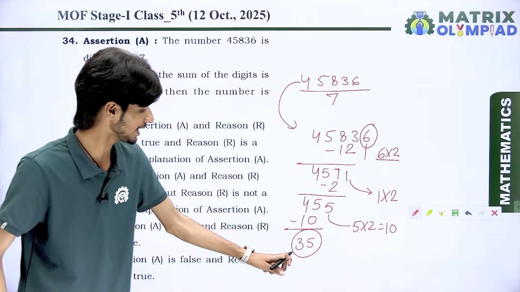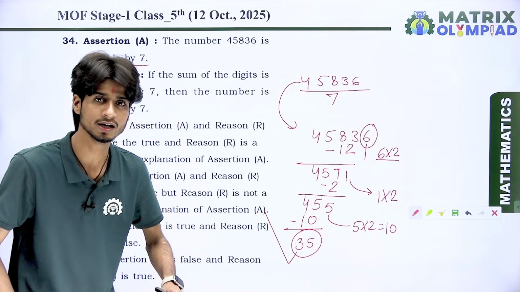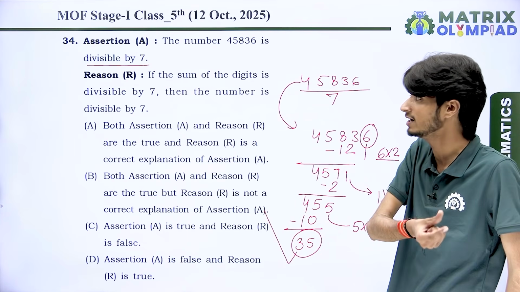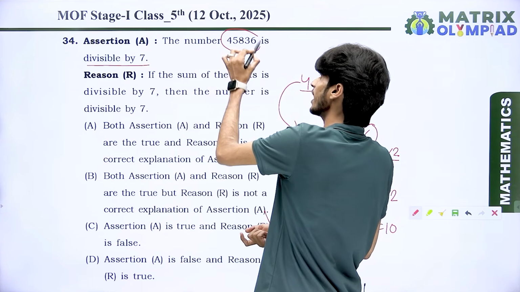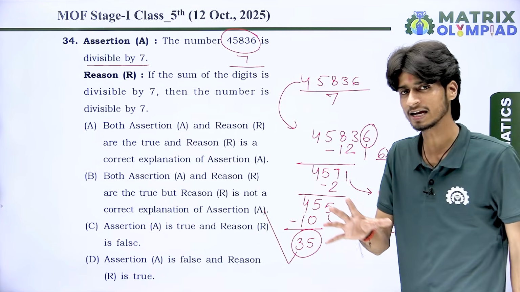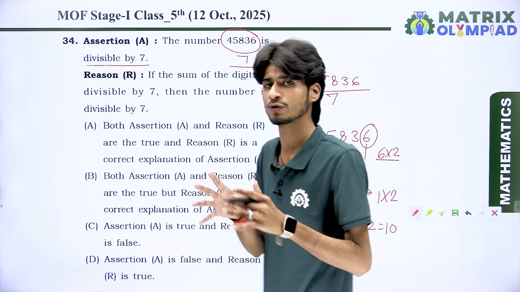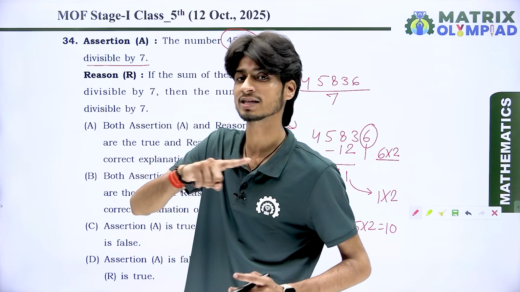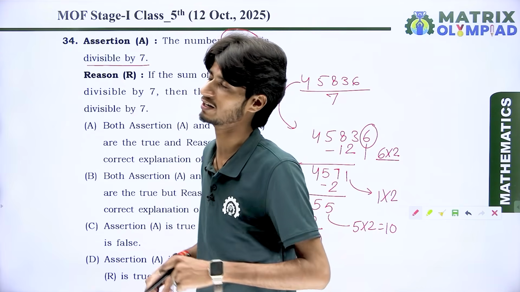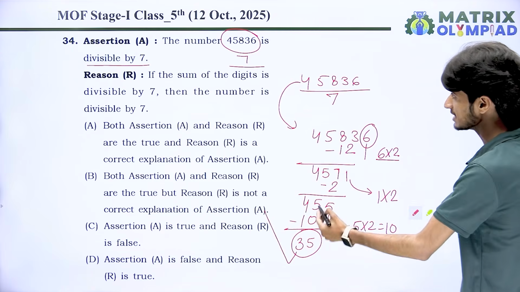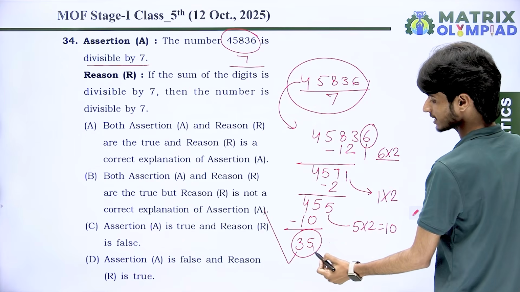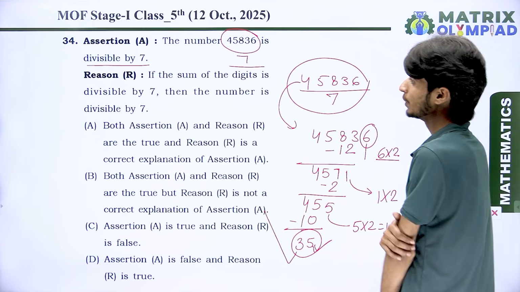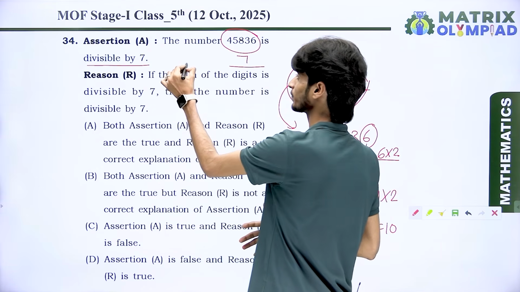And 35 is properly divisible by 7, five times. We know very well that if the result is divisible by 7, then the number is also divisible by 7. The rule is you subtract twice the unit digit of the number from the remaining number. If the result is divisible by 7, then the number is also divisible by 7. This number is divisible by 7 because the result is 35, and it is divisible by 7 five times. That means the assertion is true.